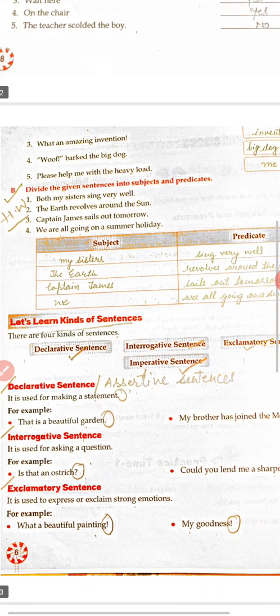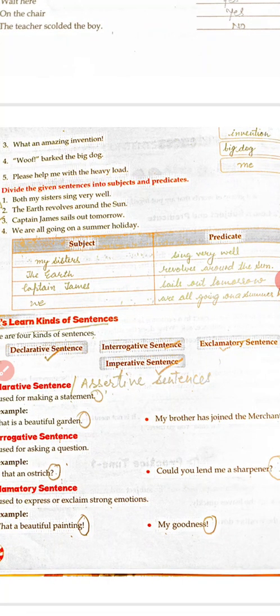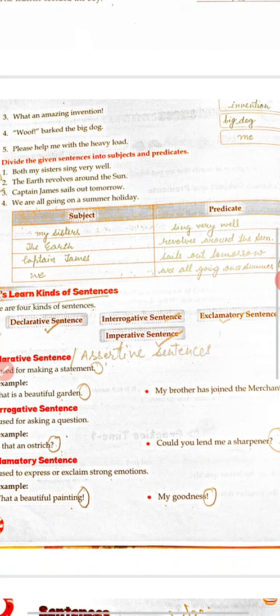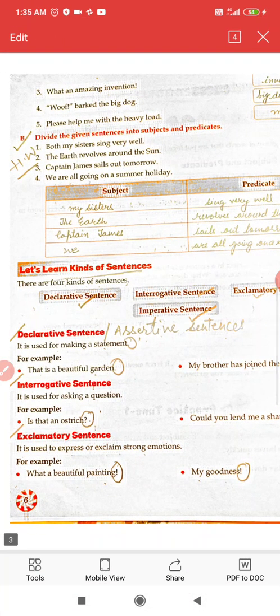Now let's come to kinds of sentences. There are 4 types of sentences: declarative, interrogative, exclamatory and imperative. Declarative sentence or assertive sentence. It is used to make a statement. For example, this is a beautiful garden.